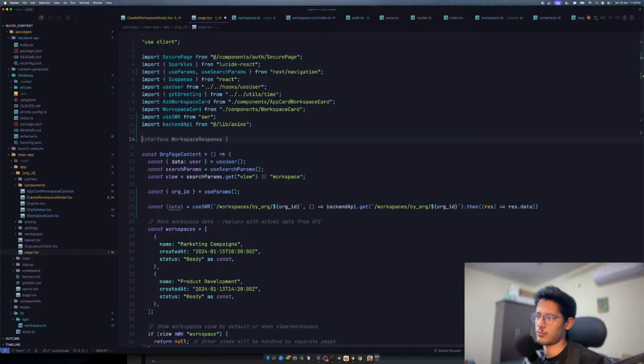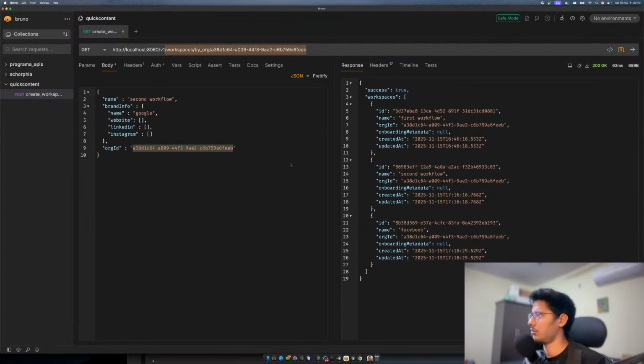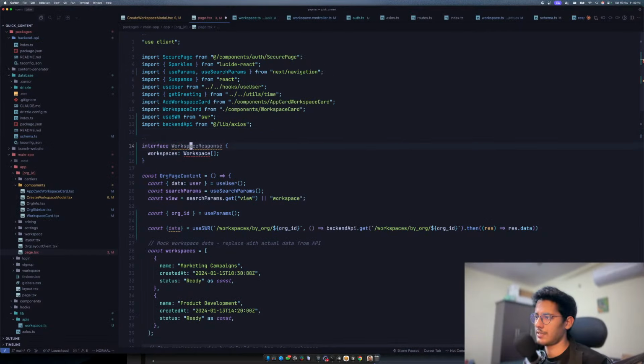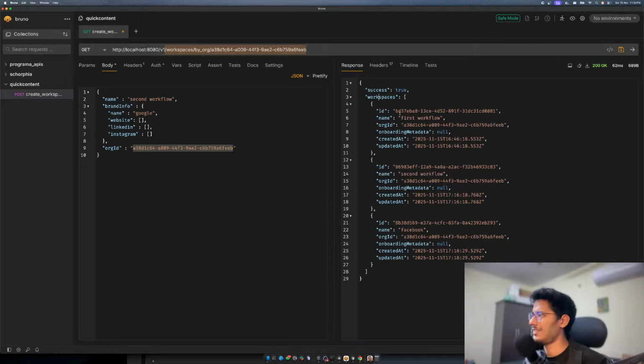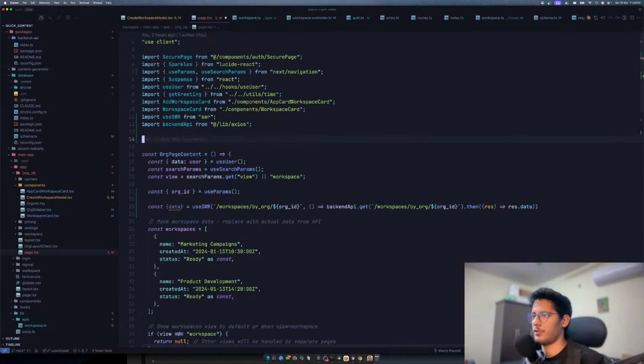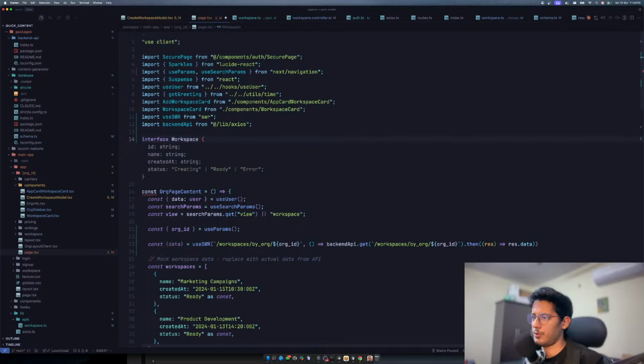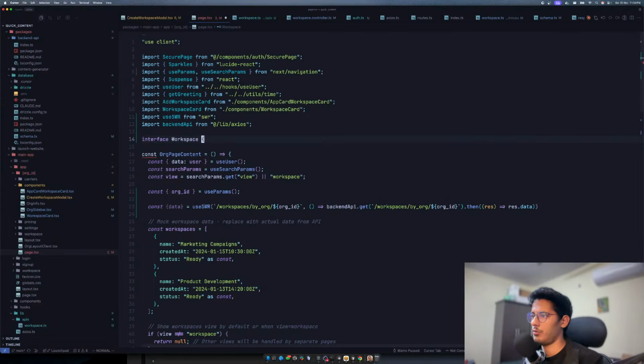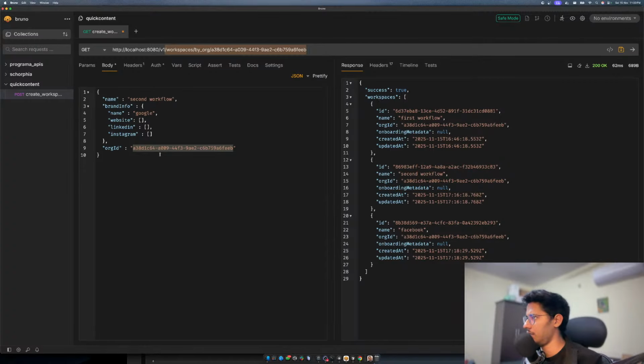So I'll just quickly say interface workspace response is what we need. So it basically has workspaces and success. So I'll just have a workspace. I mean, that's pretty, yeah, interface, workspace. And what do we have? We have an ID.